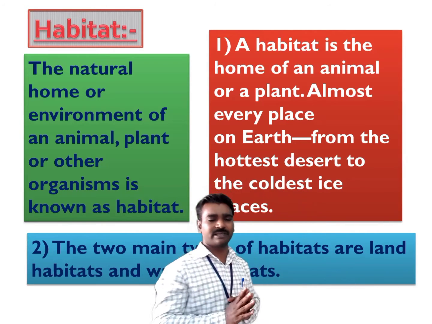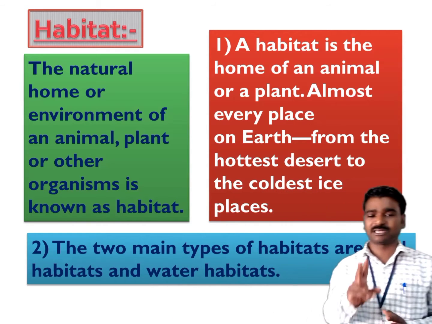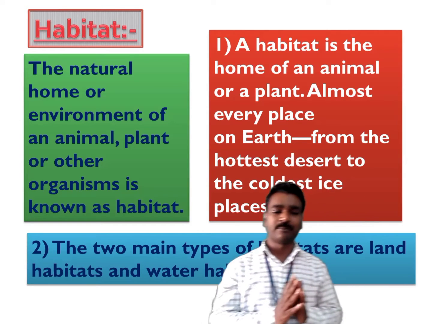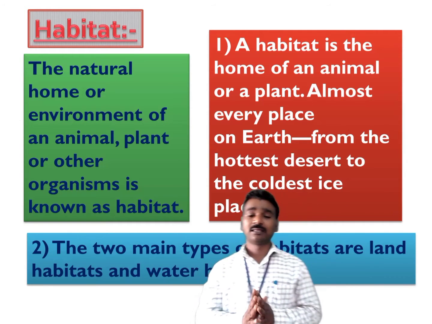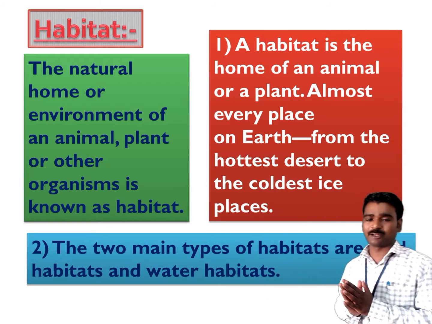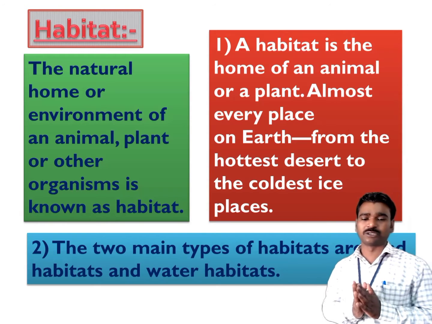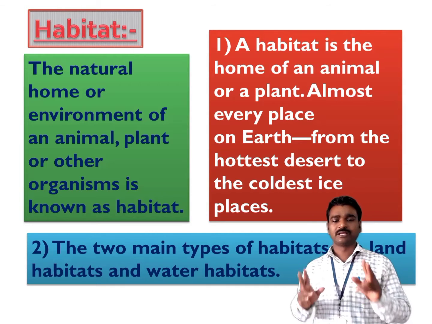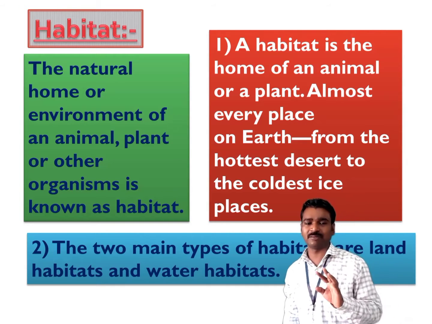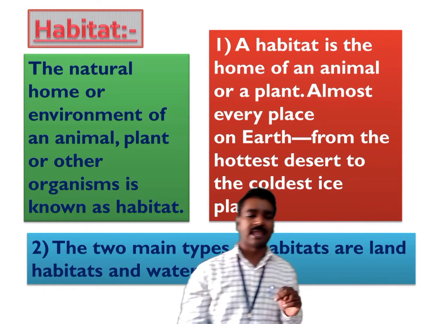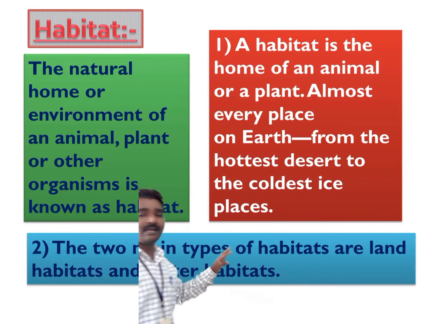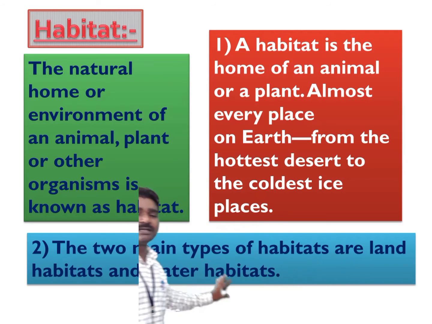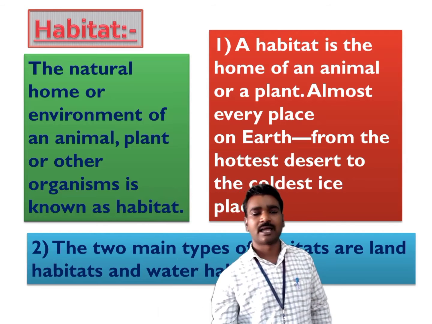Now this habitat is of two types. The two main types of habitats are the land habitat and the water habitat. Some plants grow on land, and we also know that plants like the lotus or water lily grow in water. So the places where plants grow are of two types: one is the land habitat and the second is the water habitat. These are the two main types of habitat.